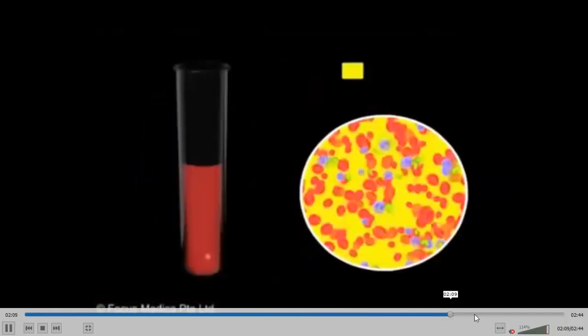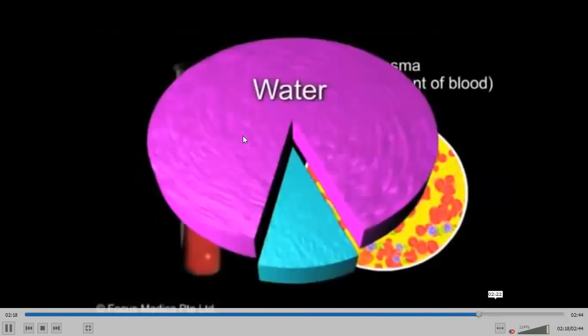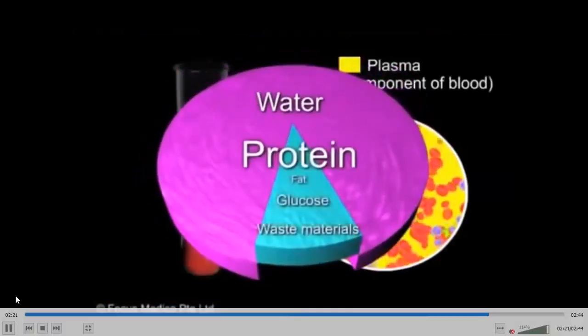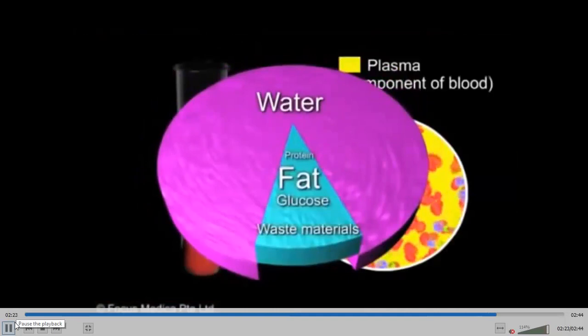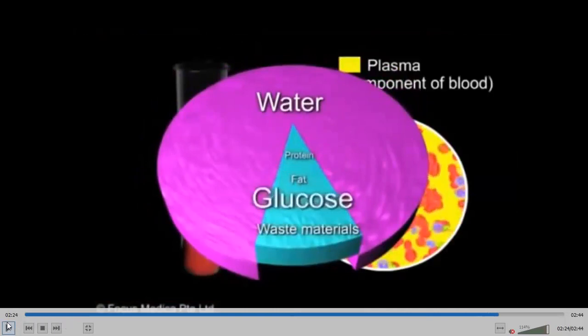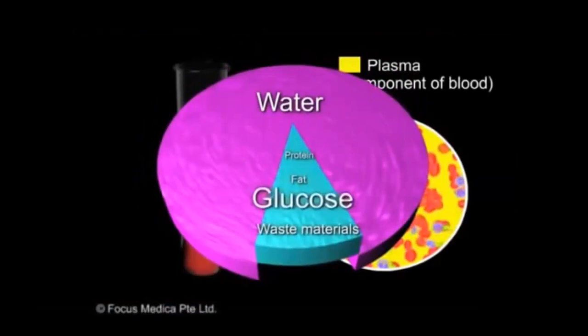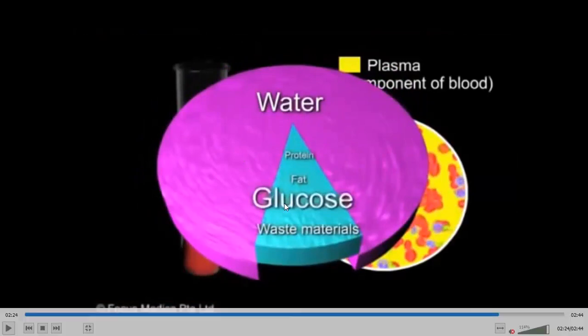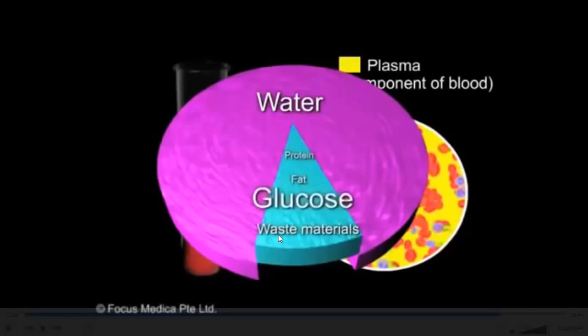We have platelets. Then we have plasma, and your blood also contains water and other components. Make sure that you watch the video given to you before you proceed to our teaching.